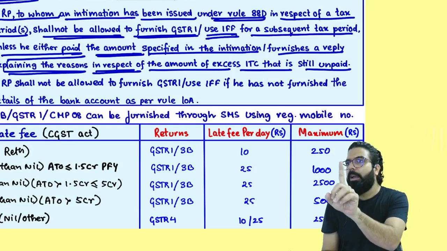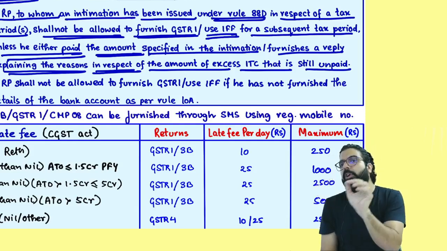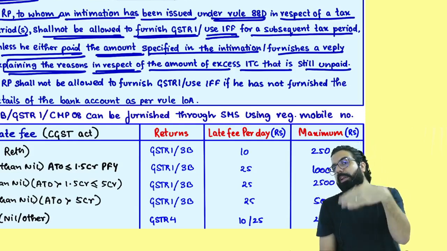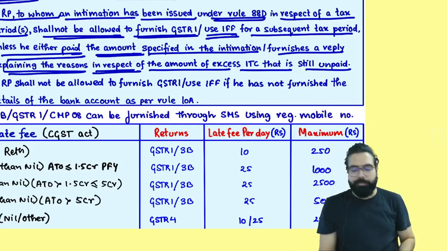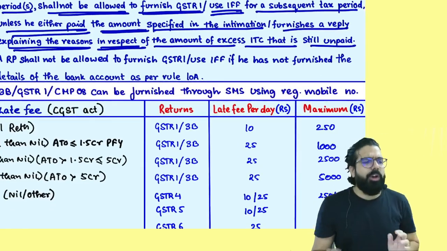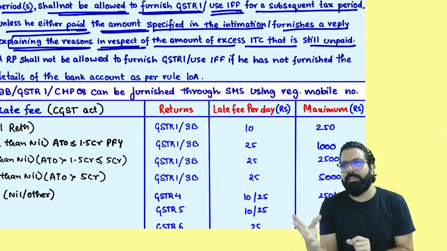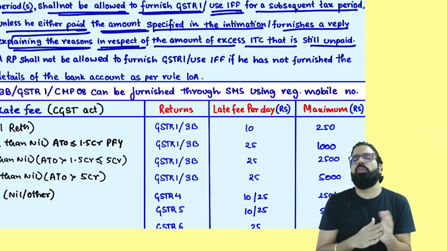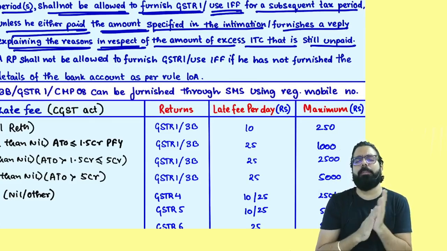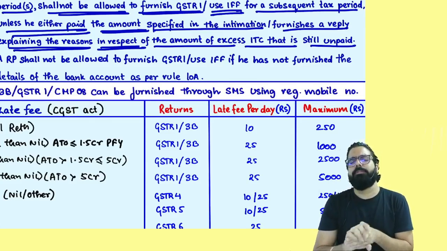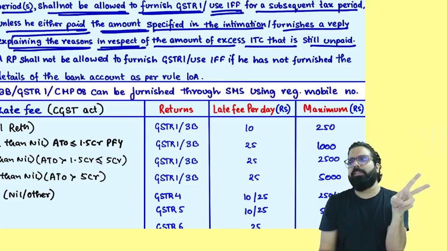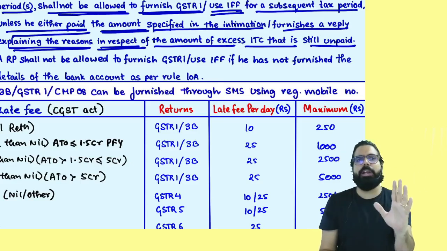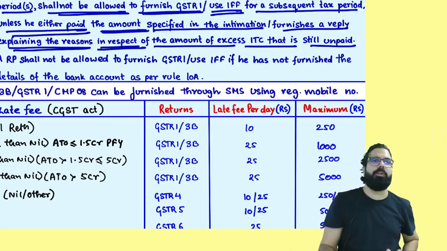Unless you give a reply or unless you rectify your GSTR1 for the next month, they will go ahead and block. Once you are given registration, you should furnish your bank account detail. Do you guys remember? Within how many days? 30 days or your first GSTR1. If you did not go ahead and do it, your GSTR1 will be blocked.